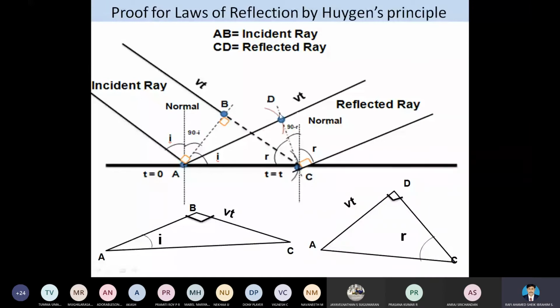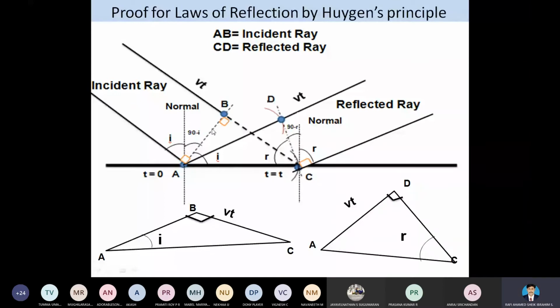For A, the wavelet is at C. We connect the wavelet, then for the secondary wave front. Secondary wave front. So now we are going to draw a normal line here. When we draw the normal line, we can see that according to this normal line, here we are having the 90-degree angle.